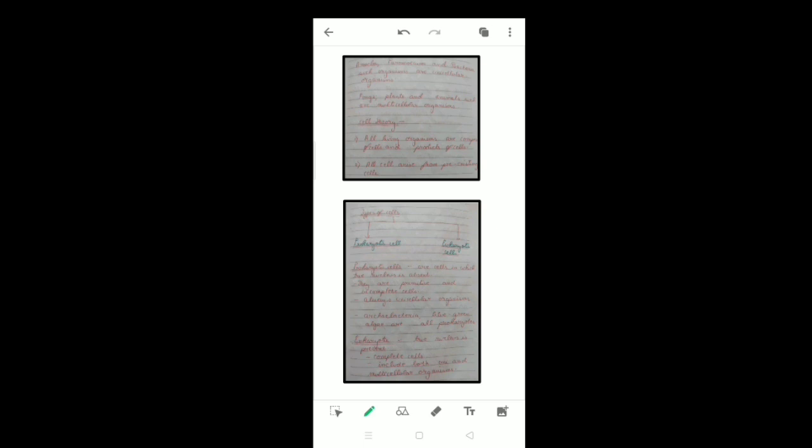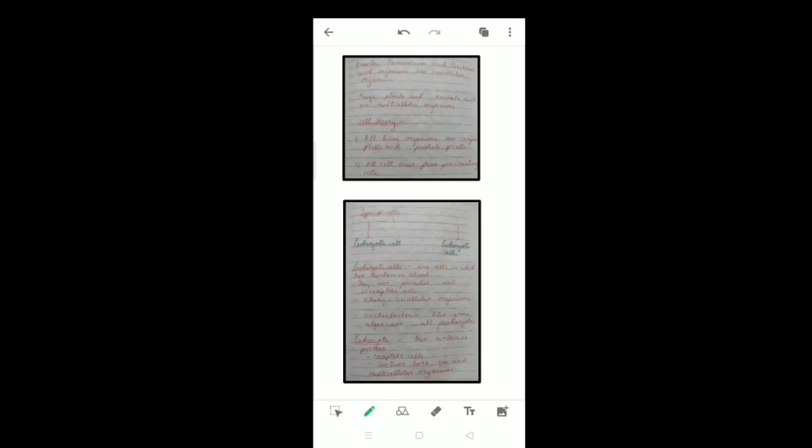Then types of cells: prokaryotic cells and eukaryotic cells. Types of cells are divided on the basis of nucleus. Prokaryotic cells are cells in which a true nucleus is absent, and eukaryotic cells are cells in which a true nucleus is present.